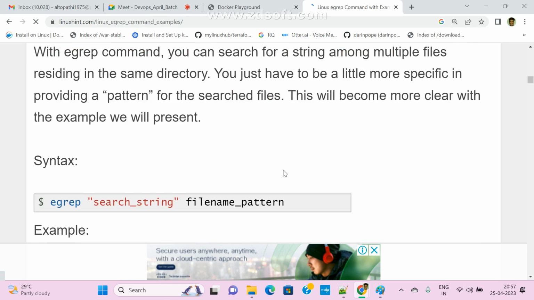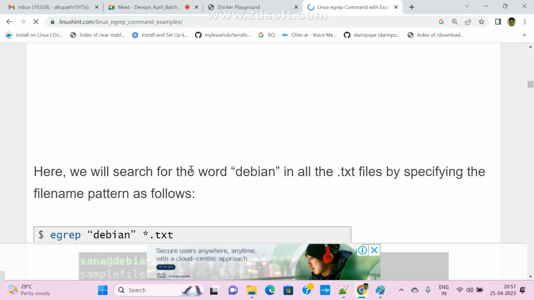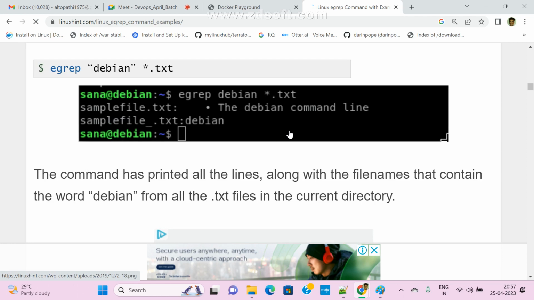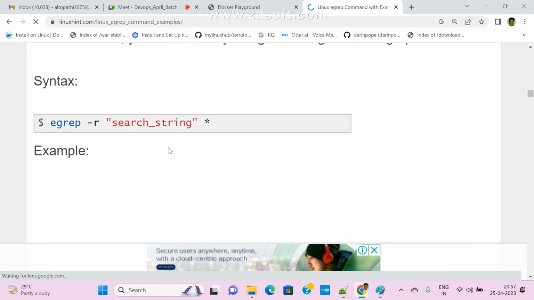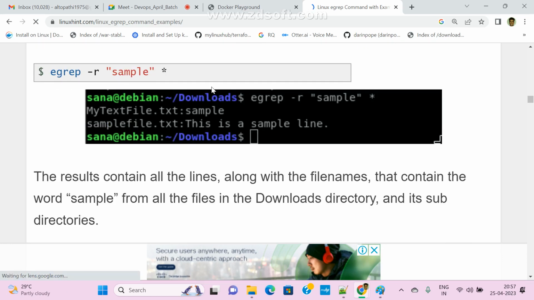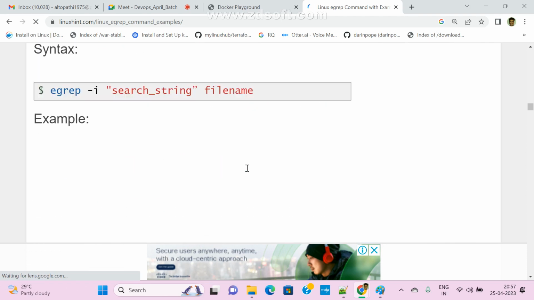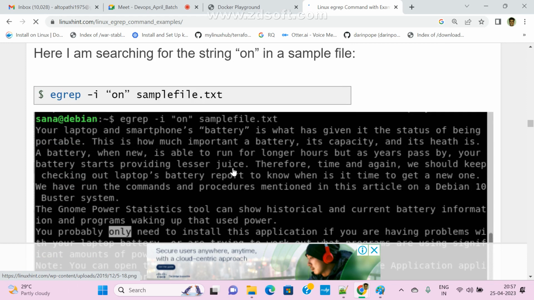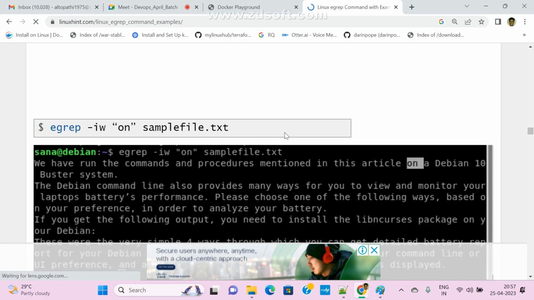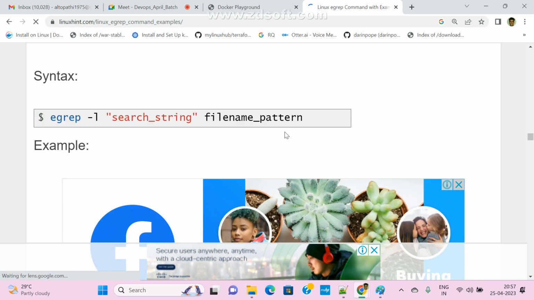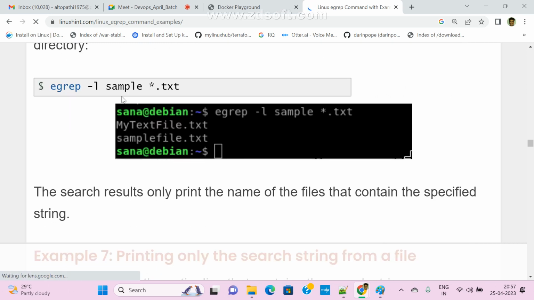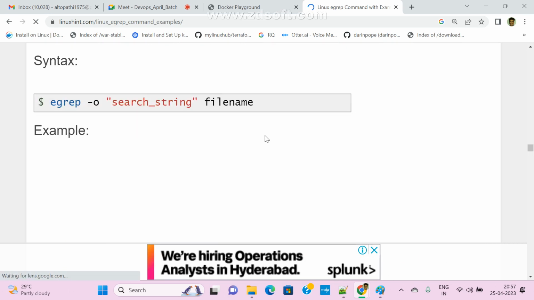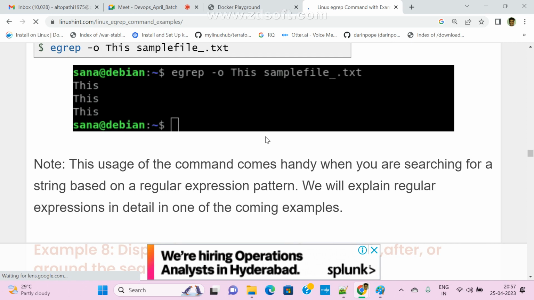We want multiple strings, right? So file pattern, single pattern. They are passing hyphen R, capital R. Multiple strings, where they are passing small l, only single they are passing.